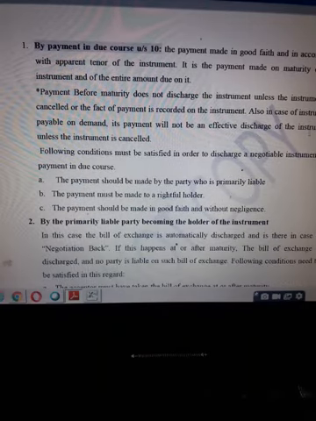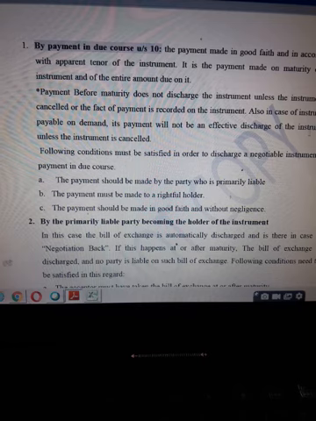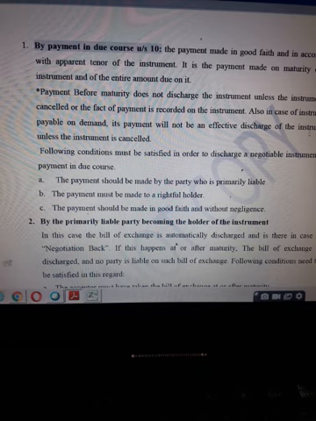The first mode of discharge of negotiable instrument is by payment in due course. Now payment in due course is a legal concept under the Negotiable Instruments Act, which means when the payment is done by the person who is primarily liable. Now in a promissory note, who is the person liable primarily? It is the maker. In case of bills of exchange, who is the person primarily liable to make payment? It is the acceptor, the drawee who has accepted. And in case of a cheque, it is the drawee banker.